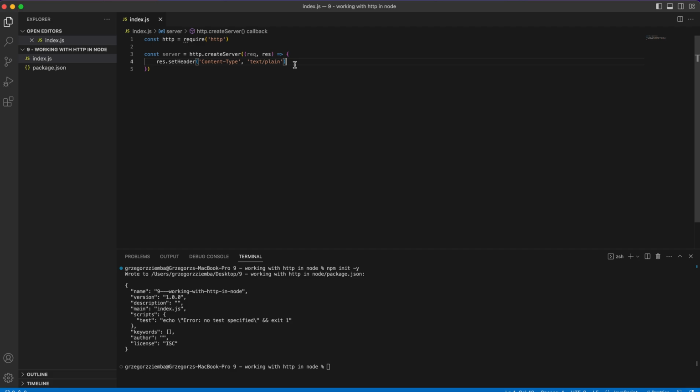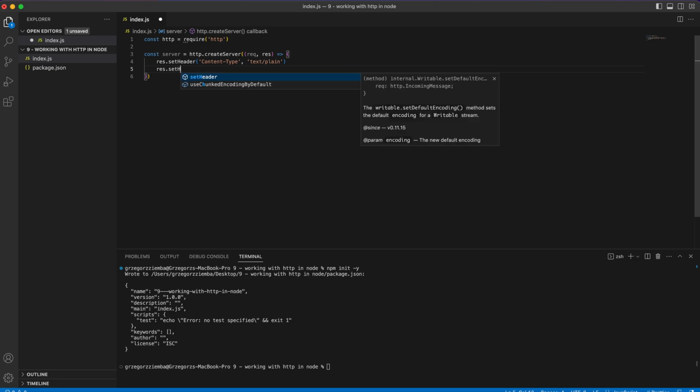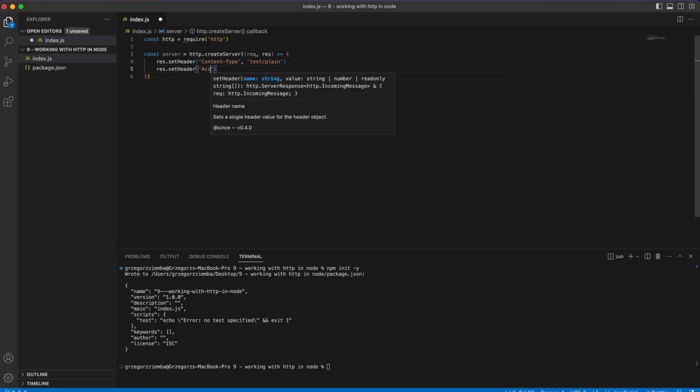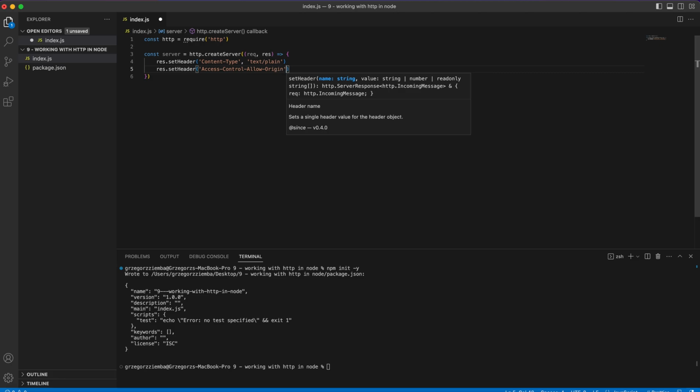Of course, we also should set the Access-Control-Allow-Origin header to allow any client to access our server. In real applications, from time to time we use some kind of module to do that, but right now we also need to set another header, Access-Control-Allow-Origin, if I remember carefully, and star as the second argument.